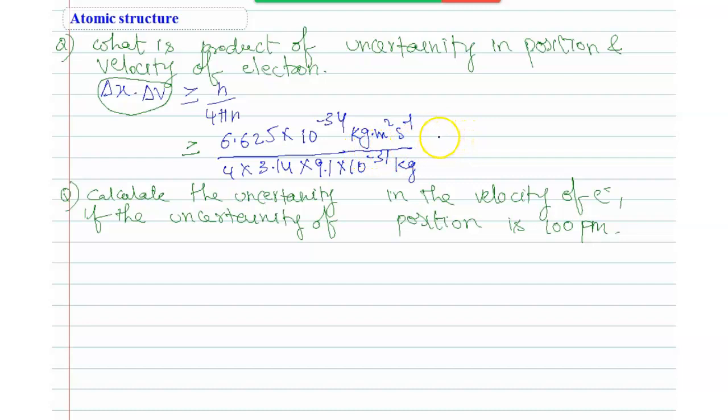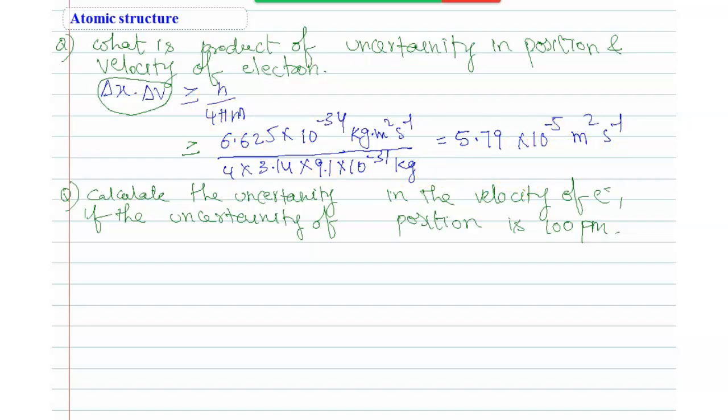If you solve this, we get 5.79 into 10 power minus 5 when substituting all these values.